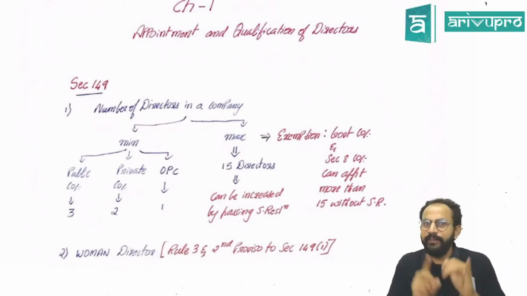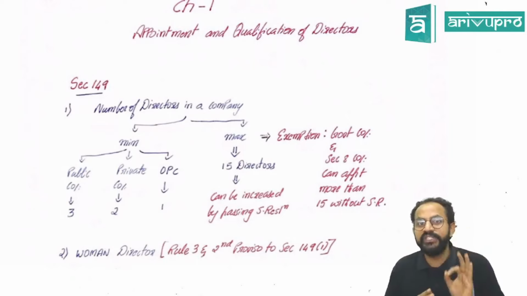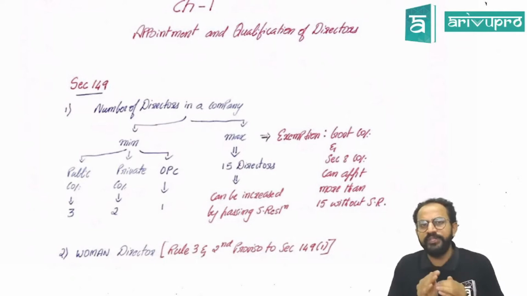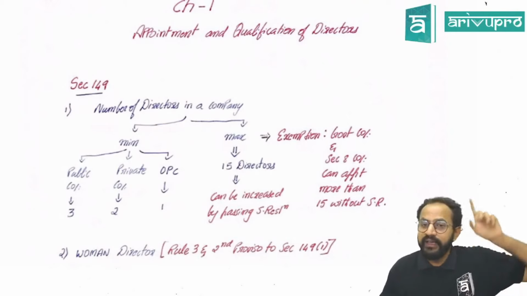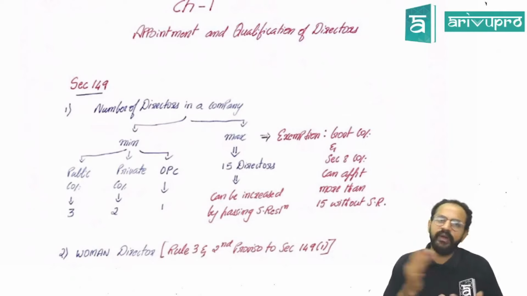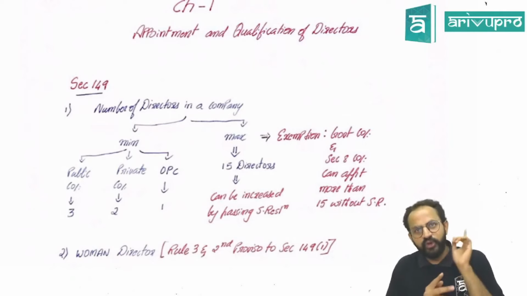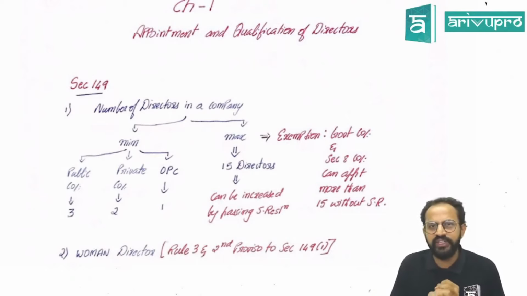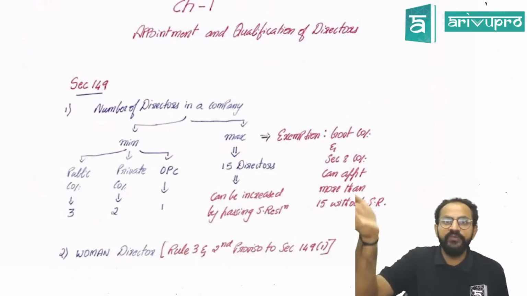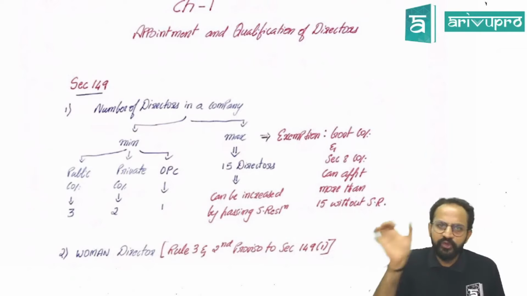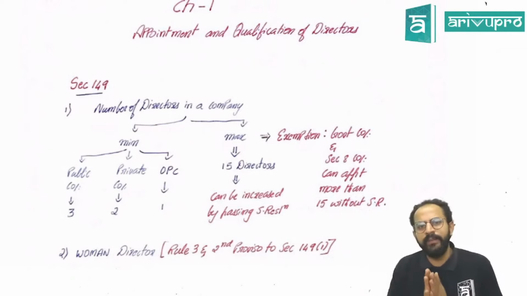A government company is a company in which more than 51% of paid up share capital is held by the central government or state government, or central government and state government together. So government companies and Section 8 companies, not for profit organizations, can have more than 15 directors without passing a special resolution. So remember these limits, very, very important.